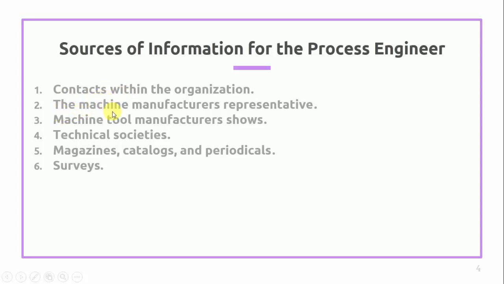After that, the machine manufacturer's representative. There are many machine producing companies, and they have their manufacturer representatives. They will directly come with the catalog to our company, and they will show the different types of machines, their different features, and the advantages and disadvantages of that particular type of machine. So the process engineer gets the proper information from the manufacturer representative.